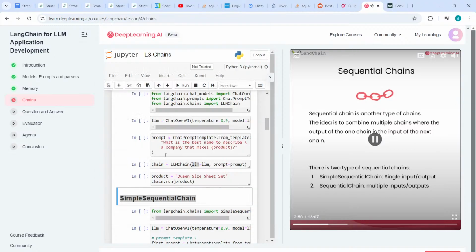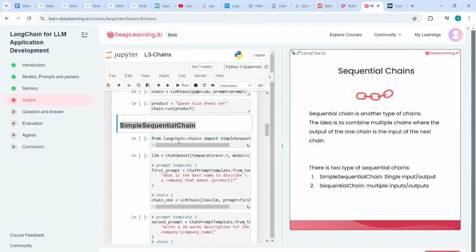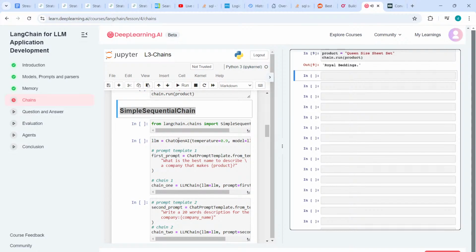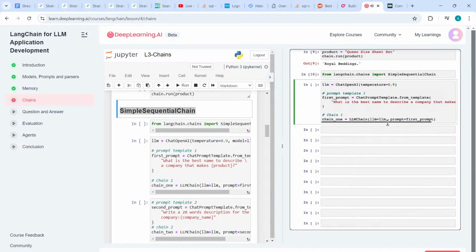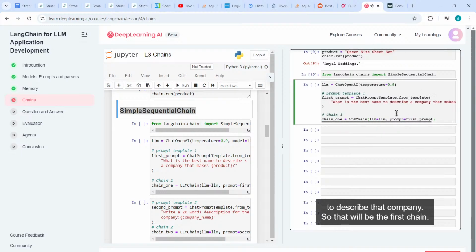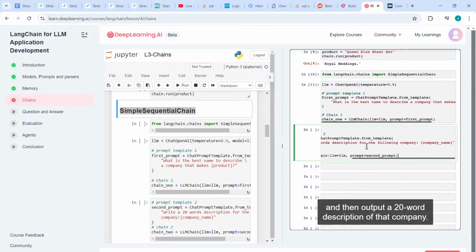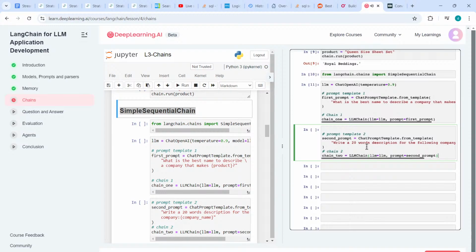And so sequential chains run a sequence of chains one after another. So to start, you're going to import the simple sequential chain. And this works well when we have subchains that expect only one input and return only one output. And so here we're going to first create one chain, which uses an LLM and a prompt. And this prompt is going to take in the product and will return the best name to describe that company. So that will be the first chain. Then we're going to create a second chain. And the second chain will take in the company name and then output a 20-word description of that company.